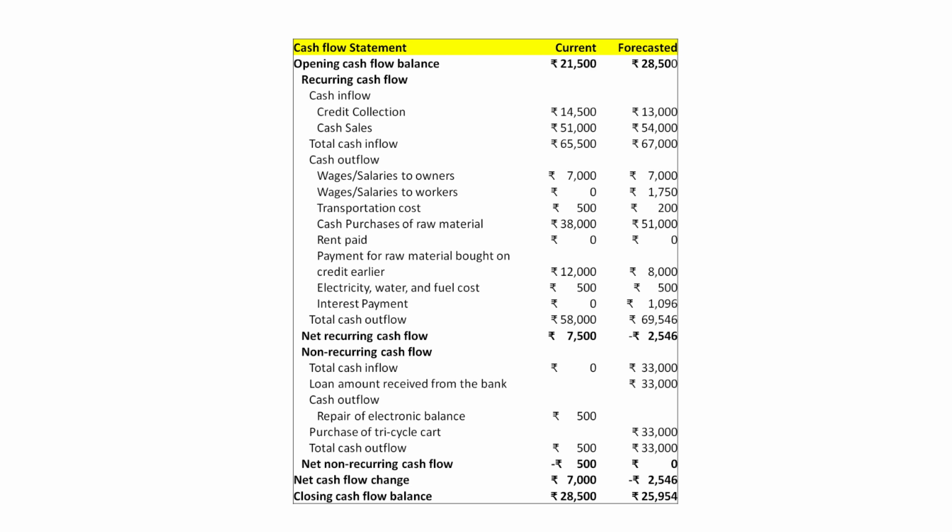We can see the revised numbers in the column titled Forecasted Amount. As you can see, the net recurring cash flow here is negative. This is due to the salary and EMI payments that are not adequately covered by the revenues. So, in the coming months, if the revenues are not enough, Kanku will have to raise additional working capital.